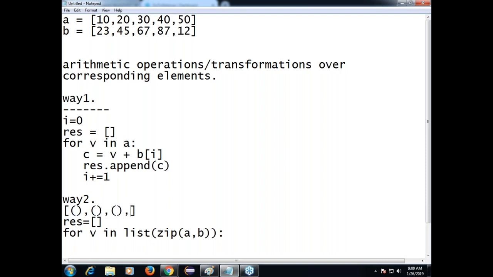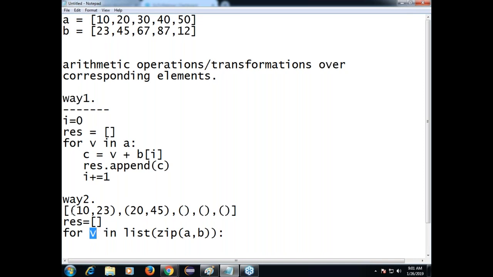I have 5 elements, 5 tuples, like this. What is the first tuple? 10 comma 23. Second, 20 comma 45. Like this, the remaining values. Now this list is having how many elements? 5 elements. The loop will be running 5 times.